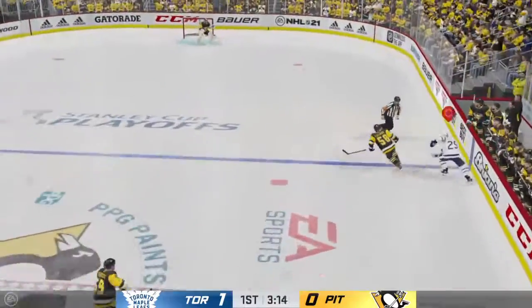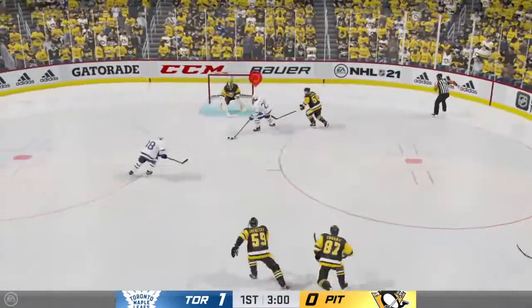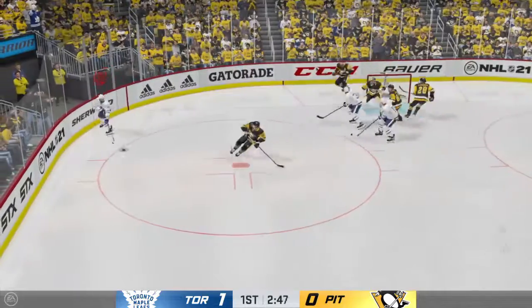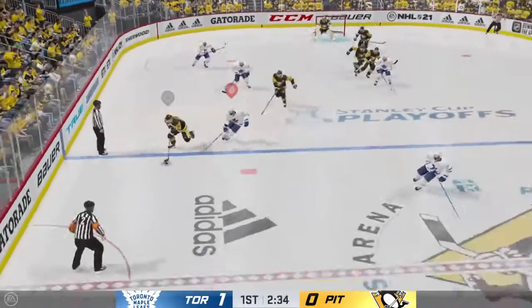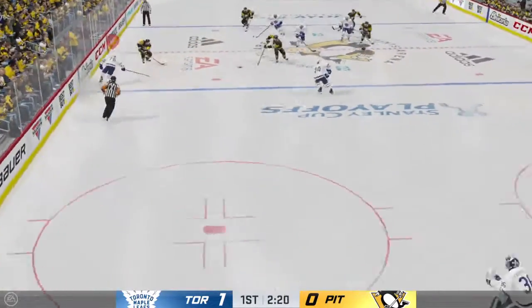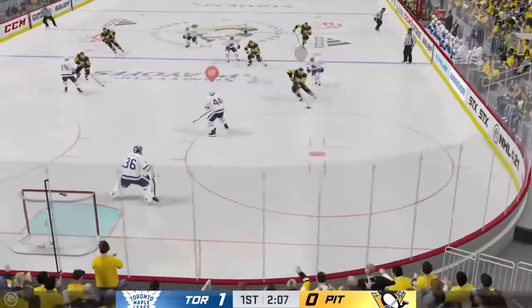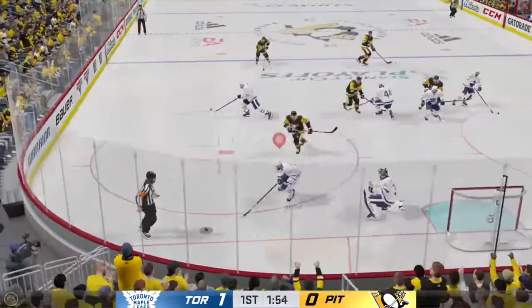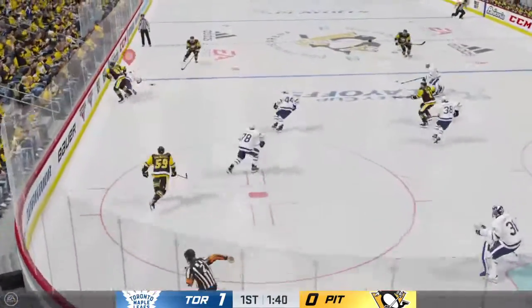Here's Michael Bunting. He races to it. Michael Bunting going to the net. He's stopped. Drops it back to the point. Gensel's stick was in the way, and here come the Penguins. Jake Gensel to Evgeny Malkin. He has room. Centers that shot. Stopped by Campbell. Under 2 minutes to go in the period.